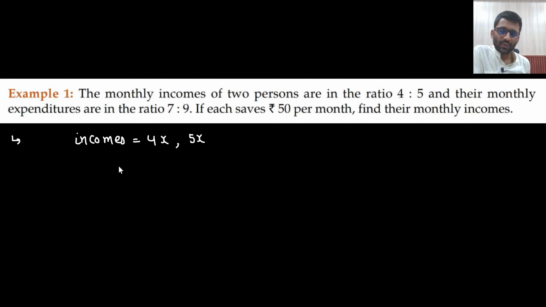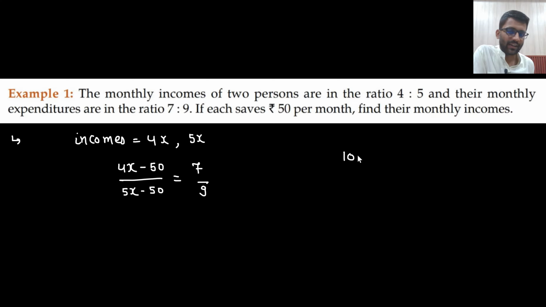Okay, so this was their income, and if I subtract 50 rupees from them, then what is the ratio I will get? The ratio of expenditure. Say yes or no. Let's say I was earning 100 rupees and I was saving 20 rupees. Then what was my expenditure? 80 rupees, right? So earning minus saving is your expenditure.